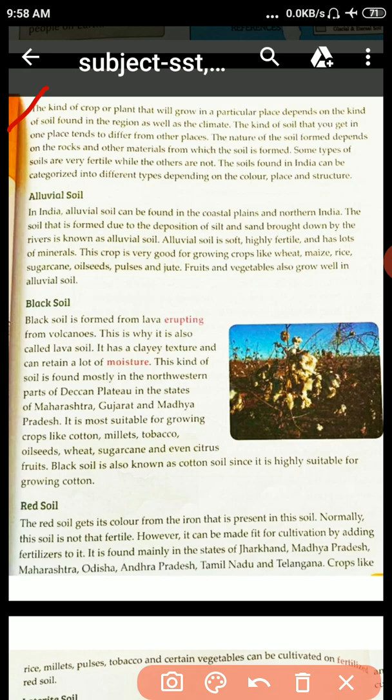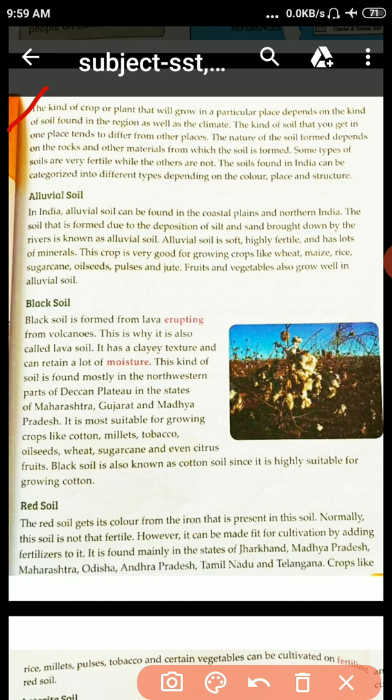So our crops, our food depend on the climatic conditions as well as the soil. The kind of soil that you get in one place tends to differ from other places. In India, in different regions we find different kinds of soil. That's why it says that the kind of soil that you get in one place tends to differ from the other place. Yes, it's right.